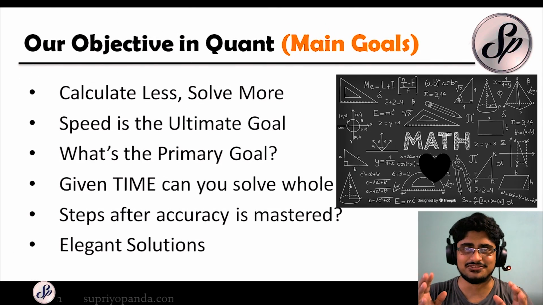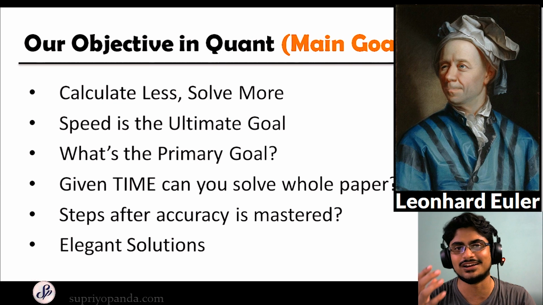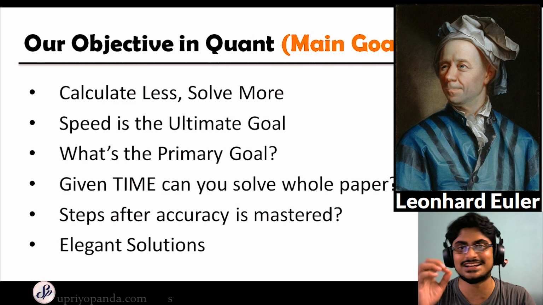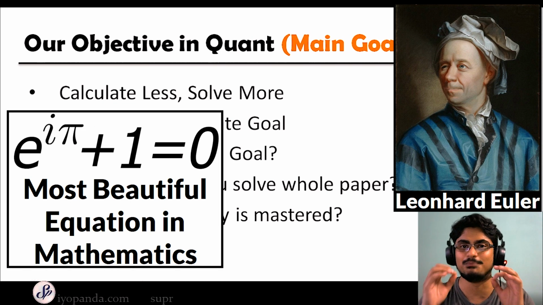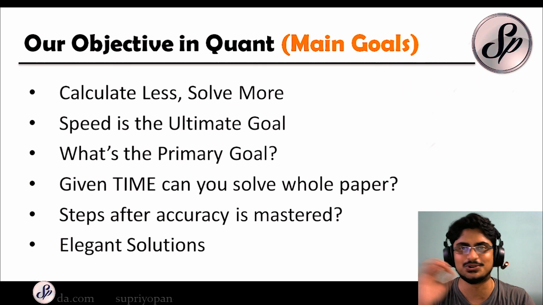Maths is love. Maths is the most beautiful thing, and I have so many reasons for that. I could tell you about Bernard Riemann's equations, which actually predicted that there are more than 3 dimensions almost 160 years ago. Or I could tell you about Leonhard Euler and about the Euler's identity, which was voted as the most beautiful equation on the planet. But I will not bore you with those details. Some other day, maybe I will talk about my fascination of maths and about all of these things that I just told you. Don't be confused.